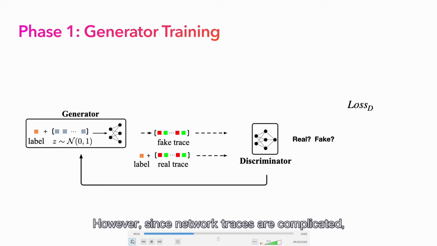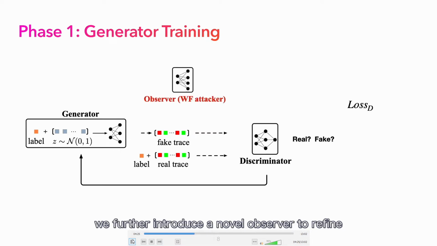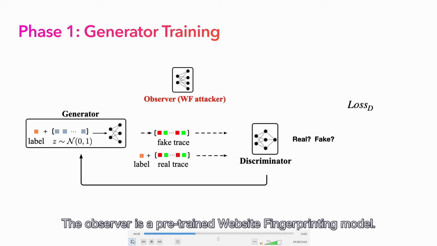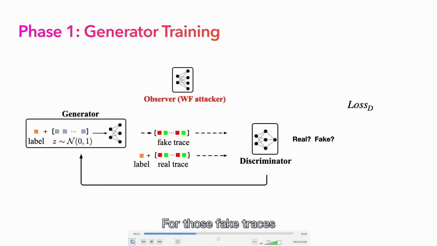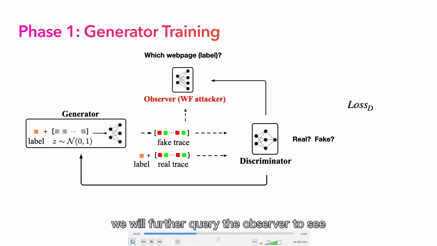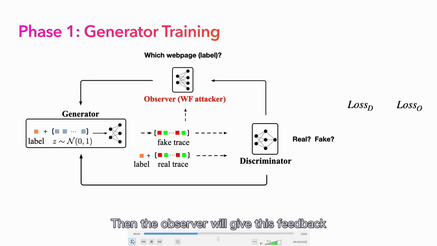However, since network traces are complicated, we further introduce a novel observer to refine trace crafting. The observer is a pre-trained website fingerprinting model. For those fake traces that successfully fool the discriminator, we further query the observer to see whether they are classified into the expected class. Then, the observer will give this feedback to the generator.